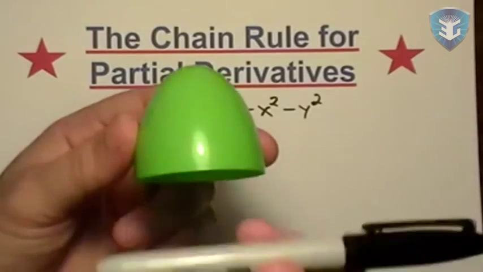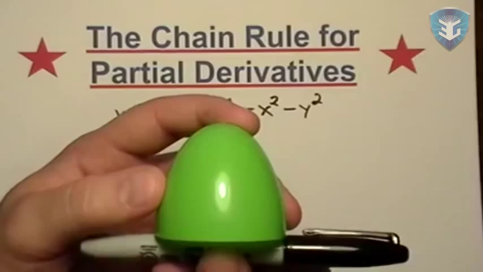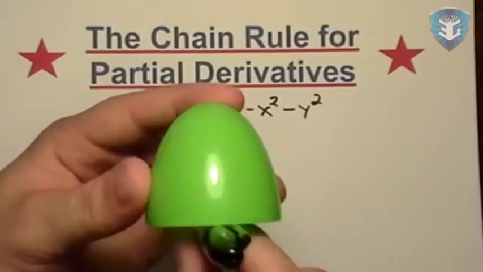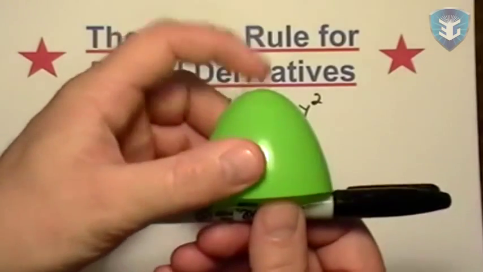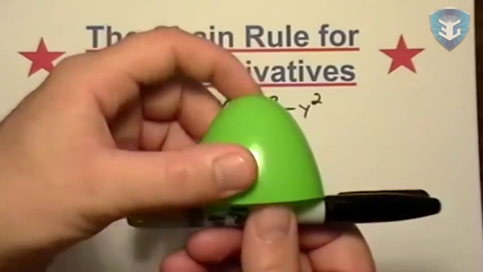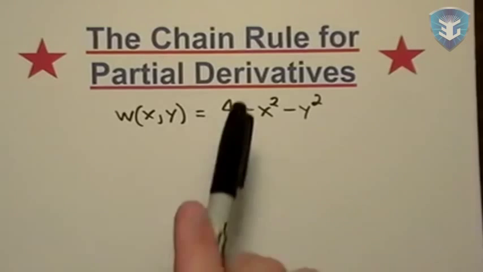Say this is the x-axis. We got sort of an upside down parabola. And this is the y-axis. We spin it on its side, and as long as its height is 4, this isn't a stretch at all to visualize. So if I wanted to describe to you how it's changing, I would use partial derivatives.